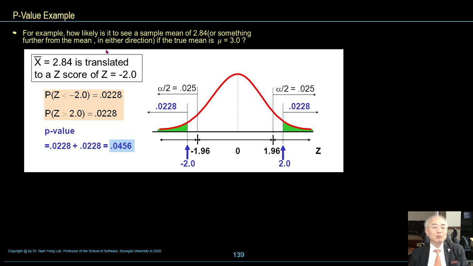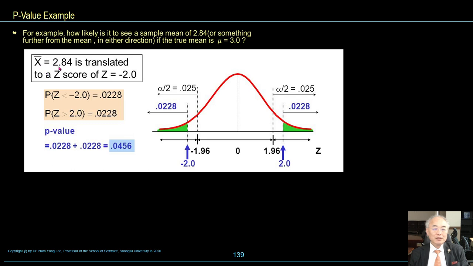The p-value. For example, how likely is it to see a sample mean of 2.84 or something further from the mean in either direction if the true mean mu is 3.0?